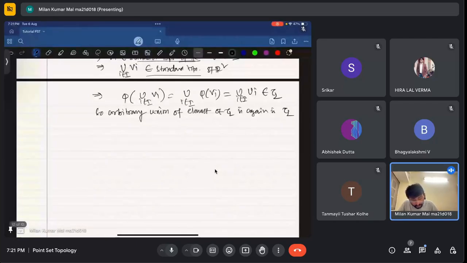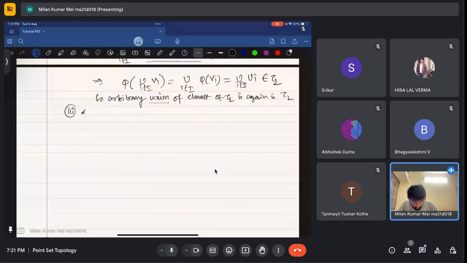Now the last point is finite intersection. Finite intersection will also be there, in a similar way. Let U1, U2, up to Ur belong to tau 2.